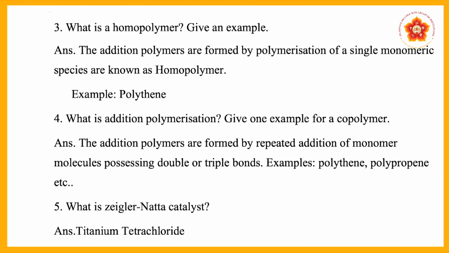Next question is, what is a homopolymer, and give an example. The addition polymers formed by polymerization of a single monomeric species are known as homopolymers. For example, polythene, where we used only one kind of monomer.